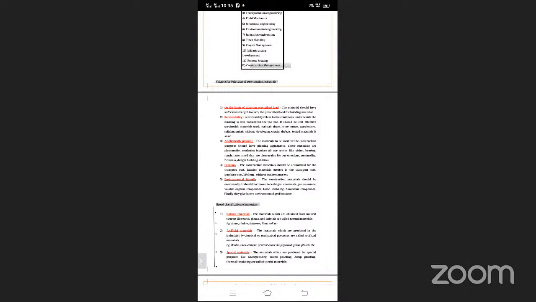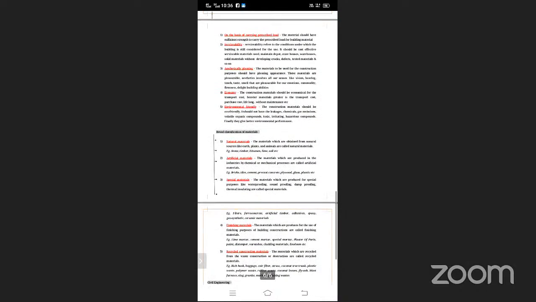Next is environmentally friendly material. This is also an important point we have to consider. What is the meaning of environmentally friendly? If I use a material, it should not have an effect on the environment. This type of material we can use for construction. I repeat, when we use a material, it should not have any effect on the environment. If it does, this type of material cannot be used for the construction. So this is the basis.